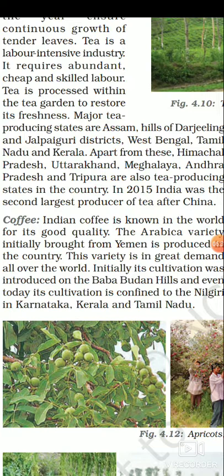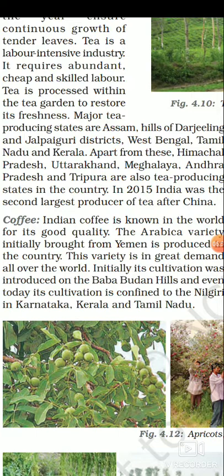3.2% of the world production of coffee is produced in India. Indian coffee is known in the world for its good quality. The coffee of India is famous in the world market because of its better quality. The Arabica variety was initially brought from Yemen. So the coffee plant was basically brought from Yemen. The variety is known as Arabica.